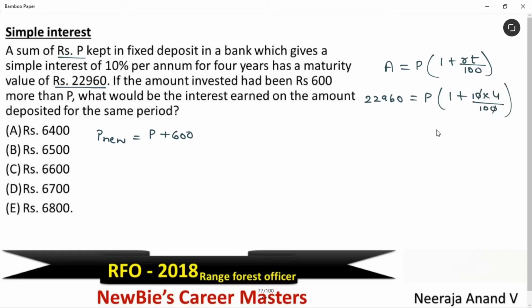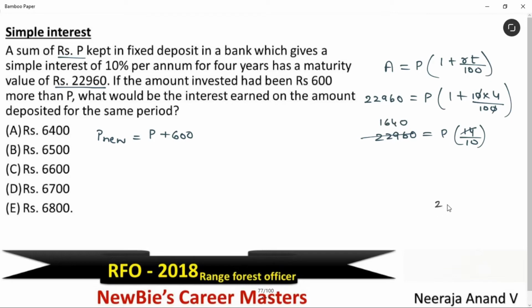Cancel these common zeros. We get 22,960 is equal to P into 14 by 10.